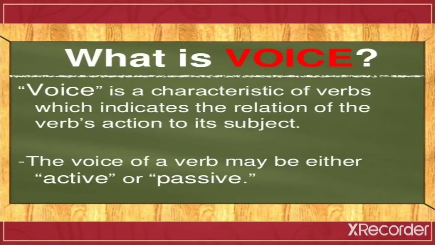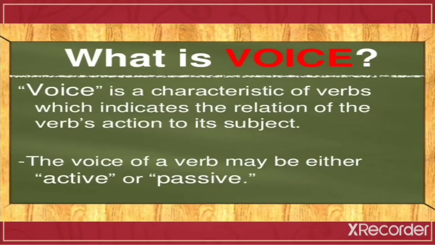We know that in a voice it's very easy when you understand the subject, verb and object. If you identify them easily, you can easily do the voice. You can easily turn the voice from passive to active or active to passive. So while learning voice, we have to keep in mind that we have to identify the sentence first.